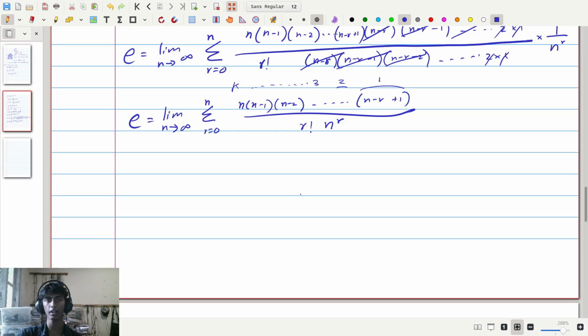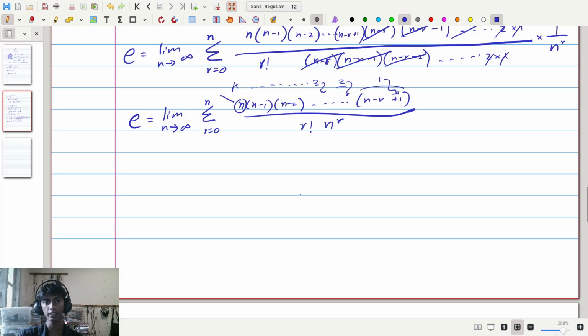So that means there are a total of k terms in the numerator up here. Considering this, the first term is n minus r plus 1. The term next to it would be n minus r plus 1 plus another 1, or n minus r plus 2. The next term after that would be n minus r plus 3. You can see a pattern here: the first term is n minus r plus 1, the second term is n minus r plus 2, the third term is n minus r plus 3, which means the kth term would be n minus r plus k.